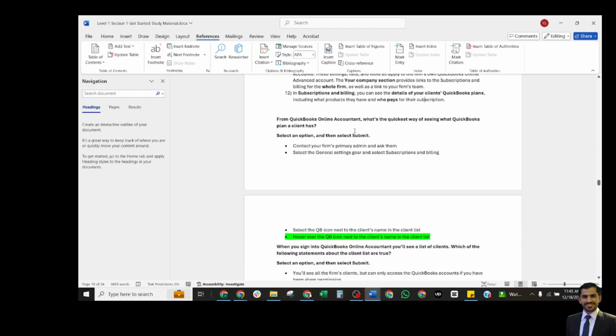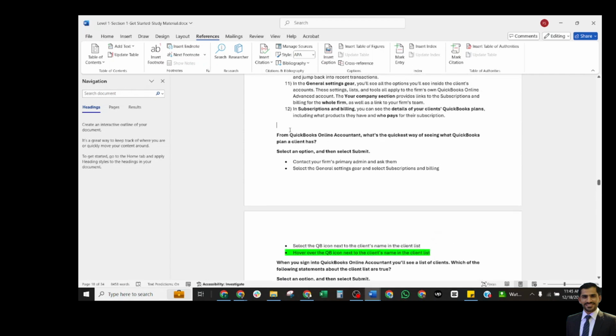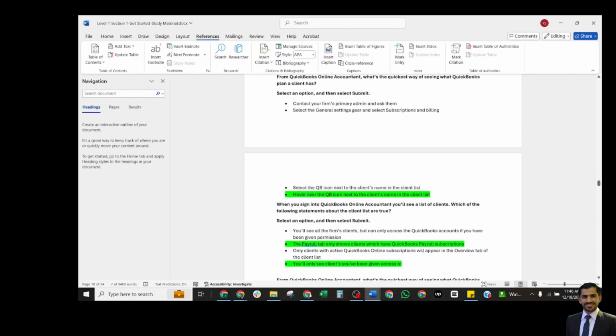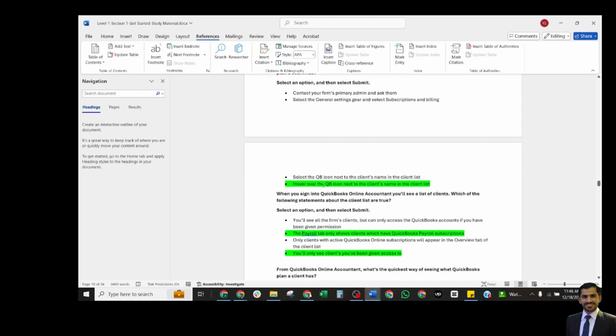For QuickBooks Online accountants, what's the quickest way of seeing what QuickBooks plan a client has? Now, these are practice questions. These are some real questions from the certification exam, so this would be very helpful. In QuickBooks Online accountant, the quickest way of seeing what QuickBooks plan a client has: there are many options, and this option is correct. It is the icon next to the client's name in the client list.